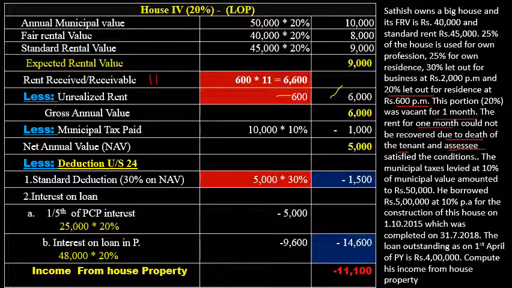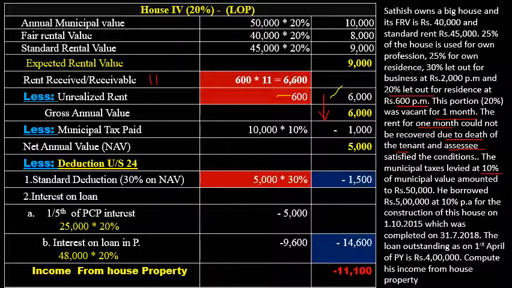Next is the gross annual value. Under the second clause of gross annual value, if there is a vacancy or unrealized rent, then gross annual value is equal to rent received. Here vacancy as well as unrealized rent are both given, so gross annual value is equal to rent received. Next is the municipal tax paid. Municipal tax is 10% of annual municipal value.